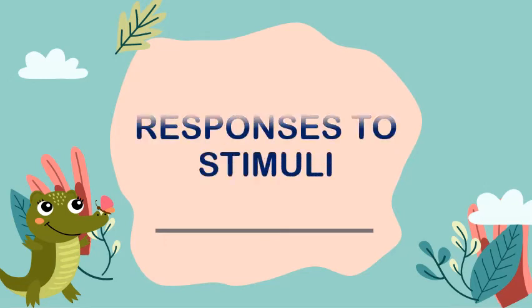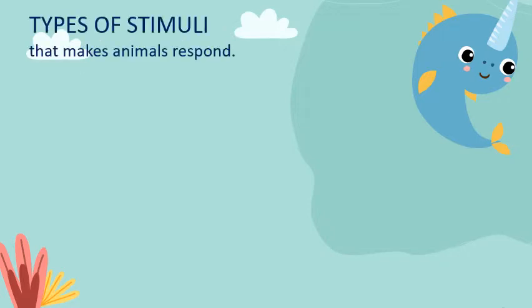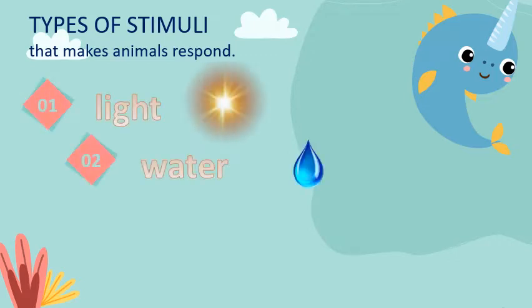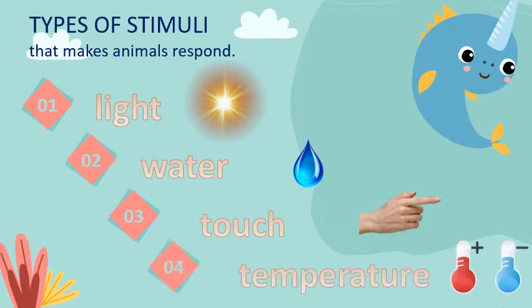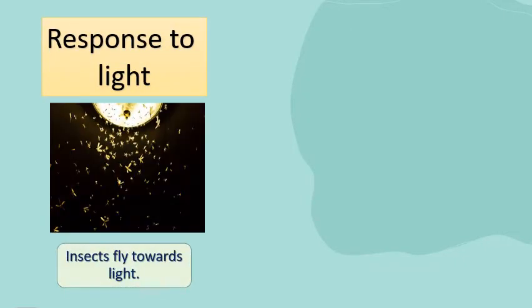Responses to stimuli. Types of stimuli that make animals respond. These are light, water, touch, and temperature. Response to light. For example, insects fly towards the light. The stimulus here is the light.